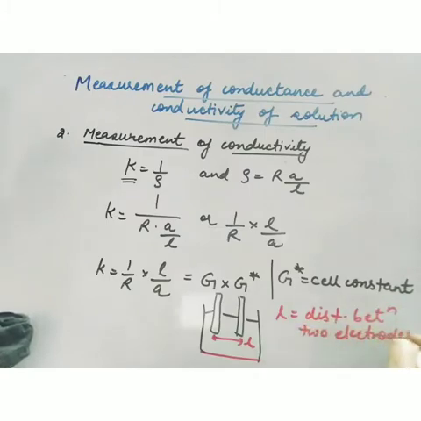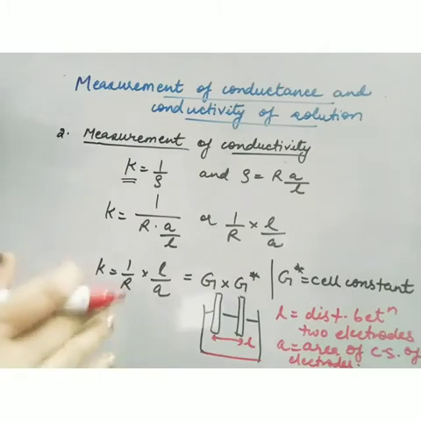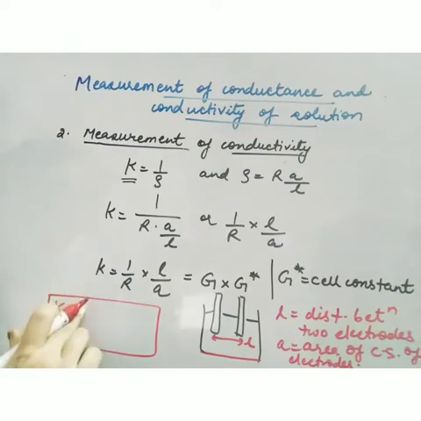And A is the area of cross section of the electrodes. So the distance between the two electrodes is L, and A is the area of cross section of the electrodes, and this L by A is constant for a particular conductivity cell. If we change the conductivity cell, then this cell constant will change. So the formula we have derived is: conductivity is equal to conductance into cell constant.